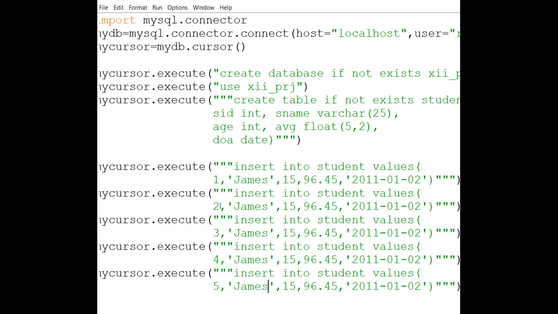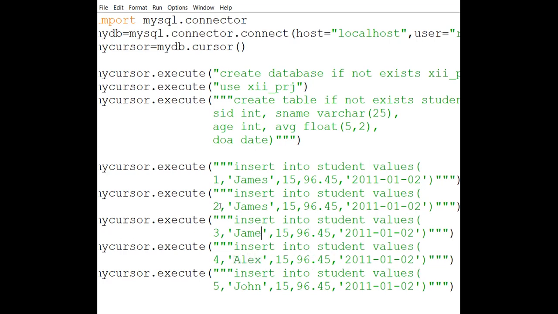Then I'm inserting, changing the names. John, Alex, Jack, then Hannah. Then we can change the age: 14, 13, 14 and 15 again. Fine.